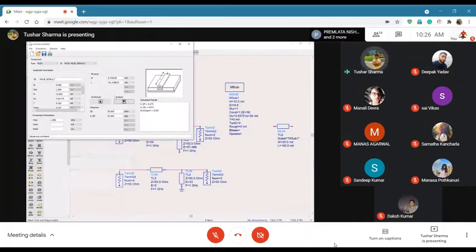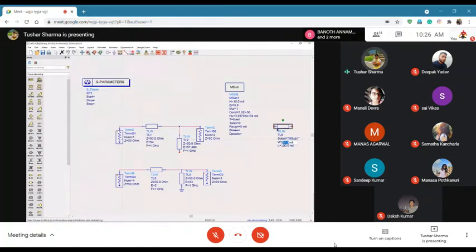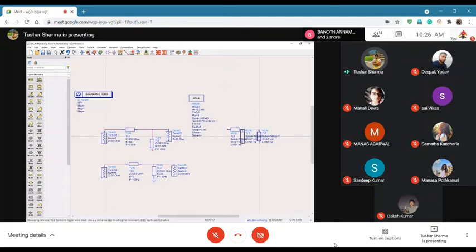Okay, so this is 9.7, 701. And for the open stub, since Z is the same, the width will be the same, only the length will change.